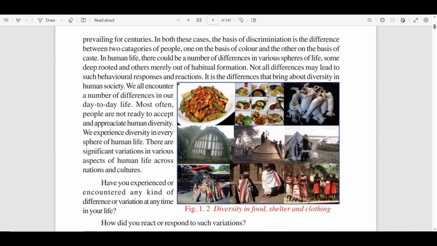So, there are different diversities in human society. We all encounter a number of differences in our day-to-day life. Most often, people are not ready to accept and appreciate human diversity. We experience diversity in every sphere of human life. There are significant variations in various aspects of human life across nations and cultures.